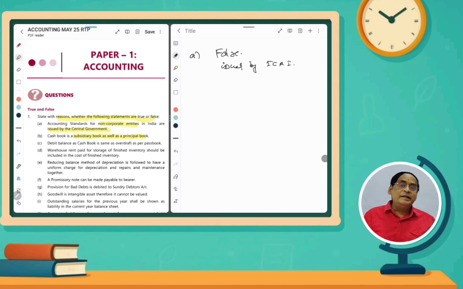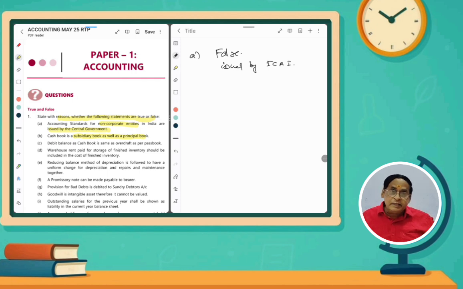Cash book means what? It is a subsidiary book. What do you mean by subsidiary book? It is a journal book. A subsidiary book is to be maintained in the case of large organizations, instead of the journal book. So the cash book is to be treated as both subsidiary book as well as principal book, because the cash transaction is straight away recorded in the cash book, on the basis of which ledger balances are to be maintained. Ledger account is to be prepared.